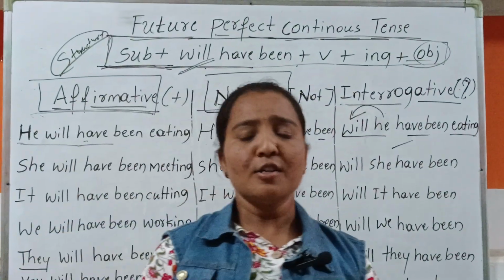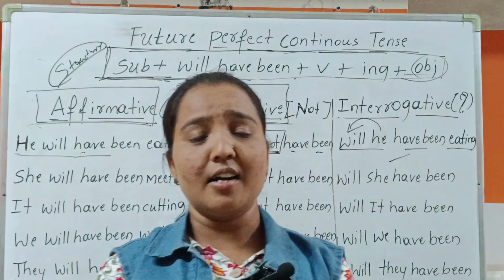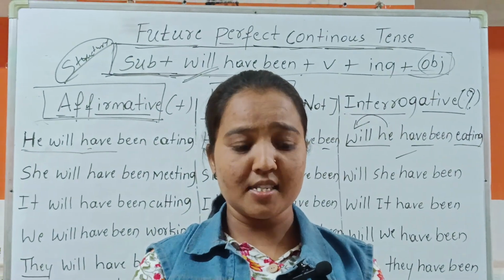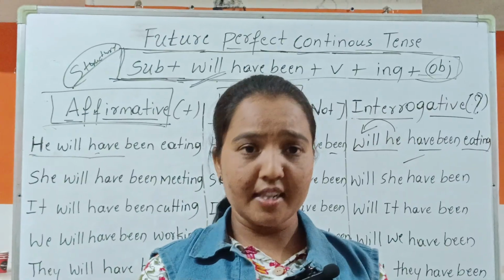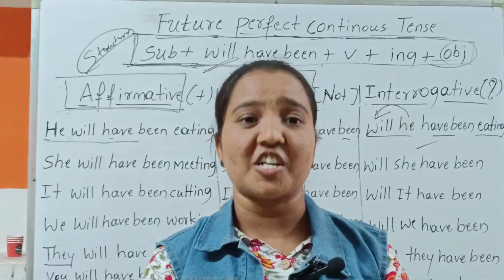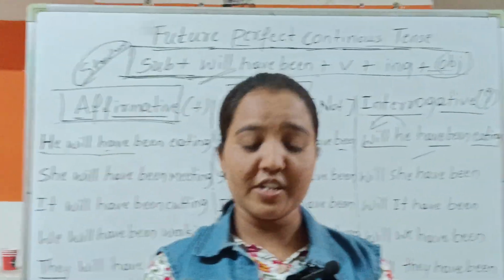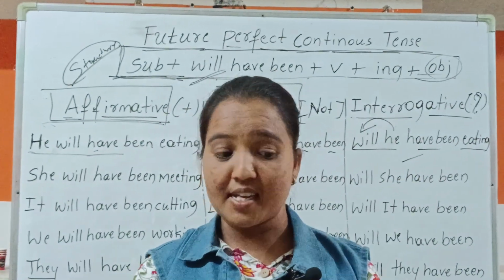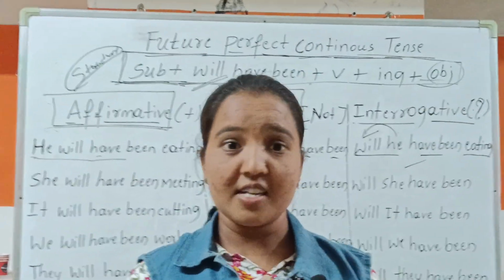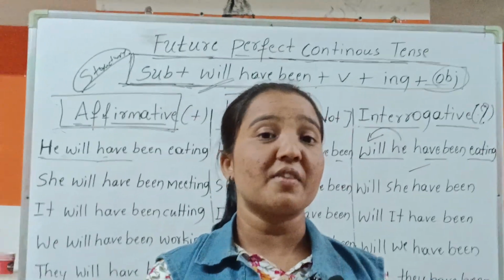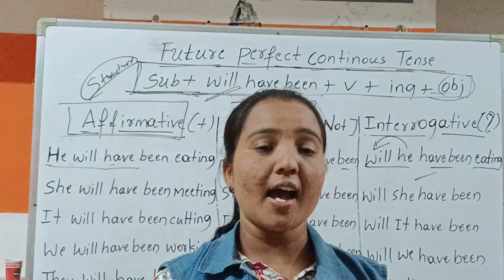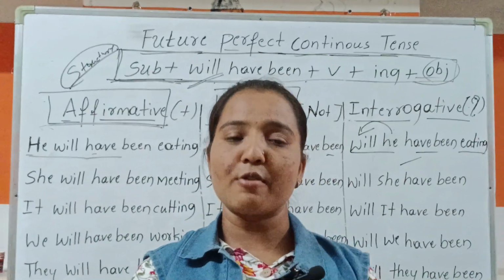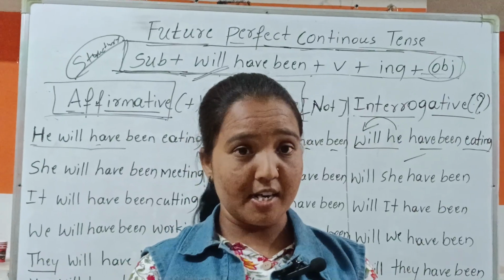So guys, learn the things that we already discussed: the present, past and future. I have given all the structures in the present tense, present perfect tense, perfect continuous tense, like that, along with the sentences: negative, interrogative and affirmative sentences.